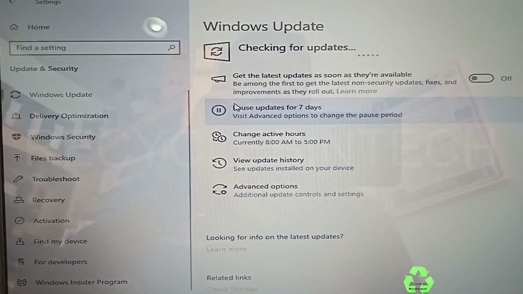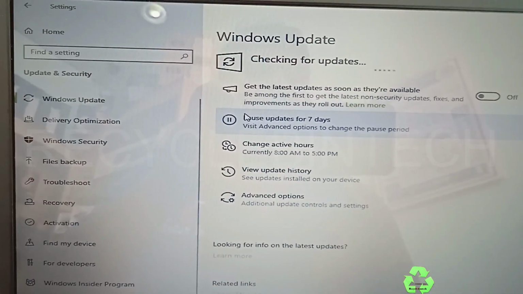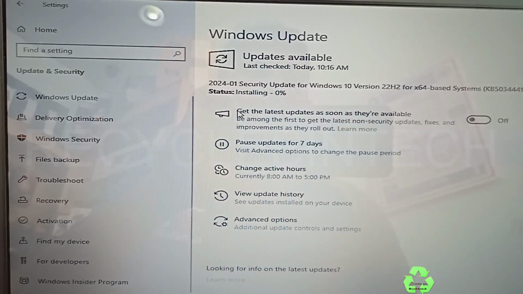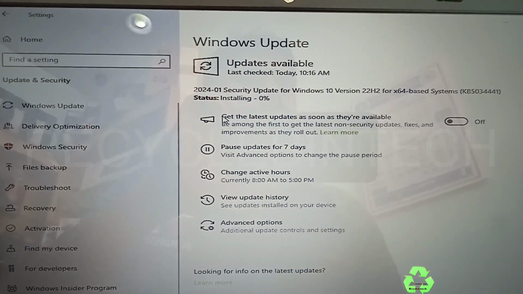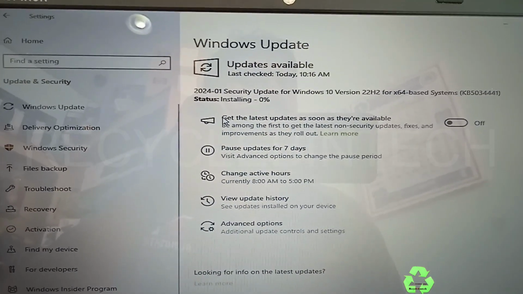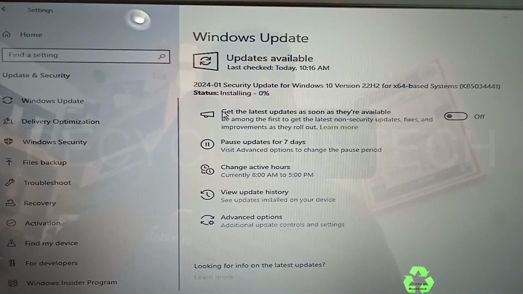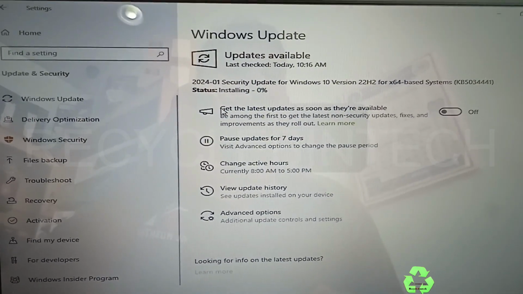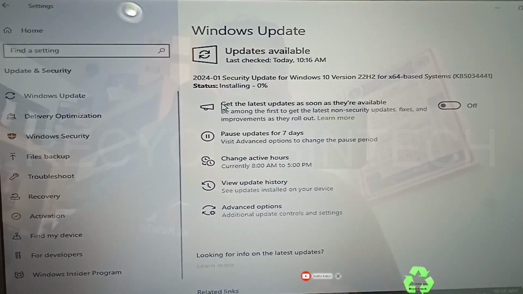Today we are going to see a Windows update error. Let us see what we are facing. Now the system is checking for new updates. You can see Windows 10 version 22H2 and KB503441. This is the update which we have to install on this laptop. Let us see what the error is which we are facing.